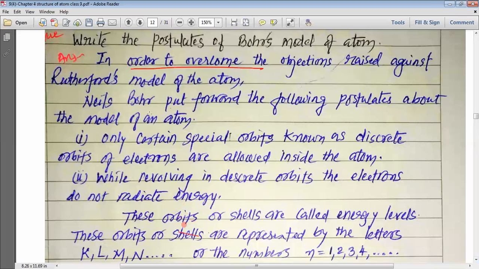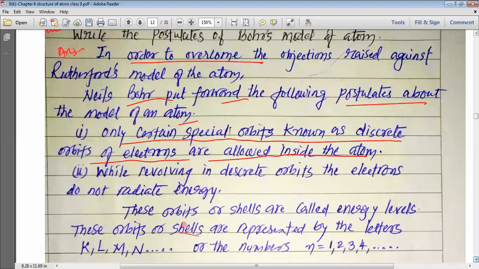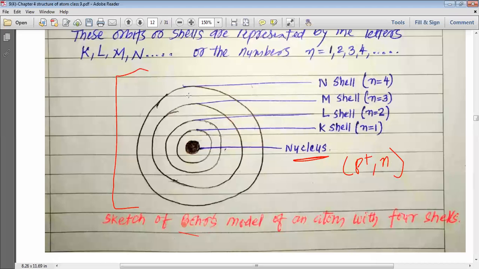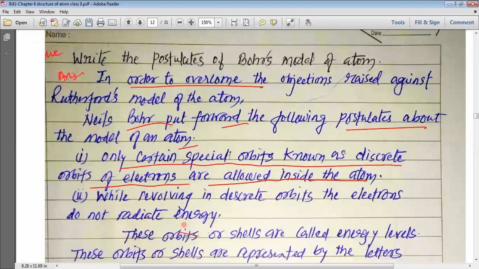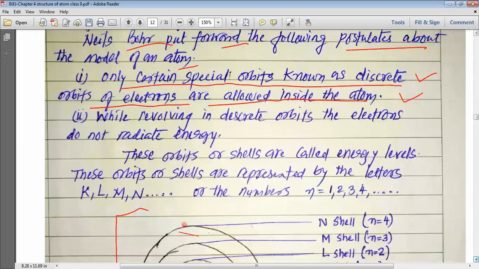Niels Bohr told us about the structure of atom. What did he say? That only certain special orbits, known as discrete orbits of electrons, are allowed inside the atom. So inside the atom, for the movement of various electrons, my dear students, there are some discrete paths available. These discrete paths available for movement of electrons are known as orbits. Only certain special orbits, known as discrete orbits, are those in which electrons are allowed to move in the atom.